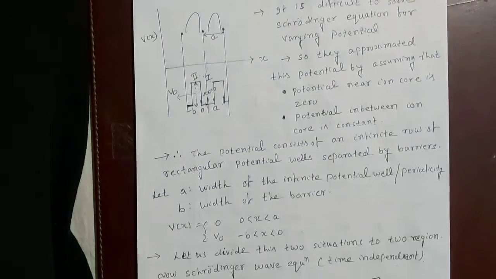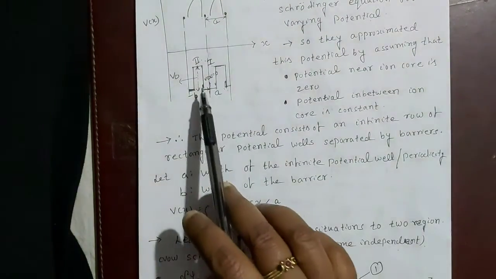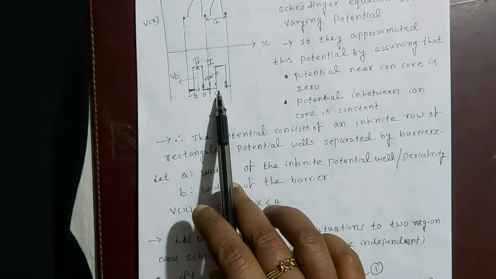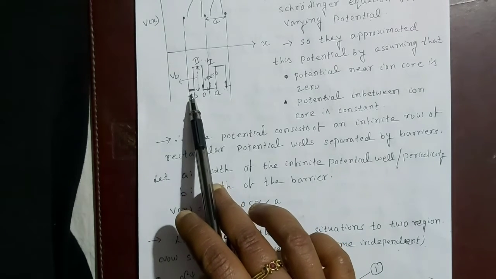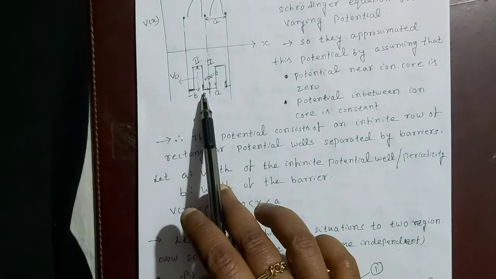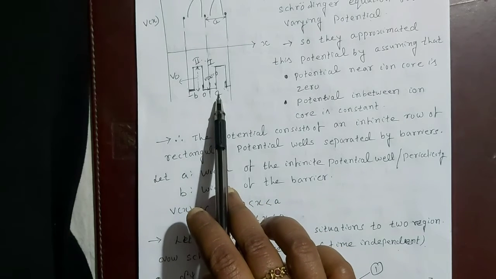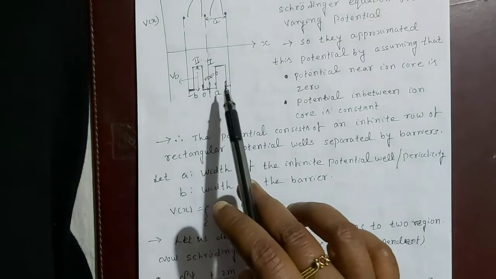Let b be the width of the barrier and a be the width of the potential well, which is also the periodicity.